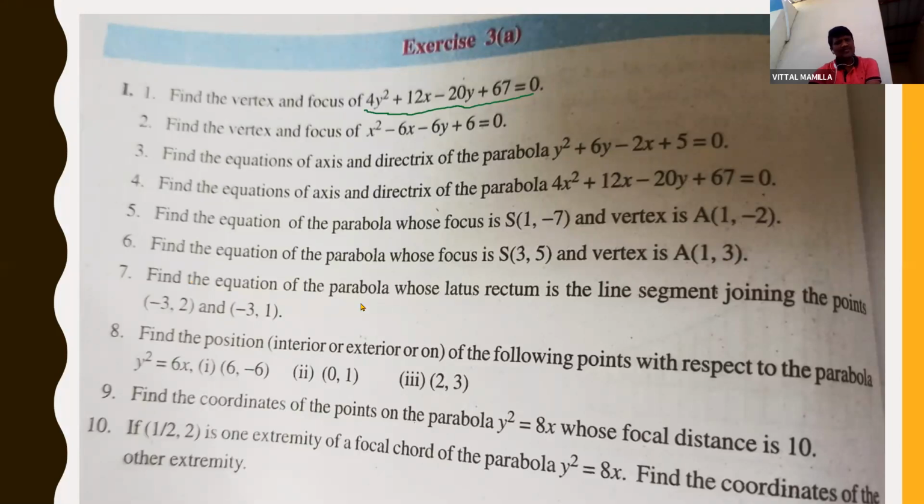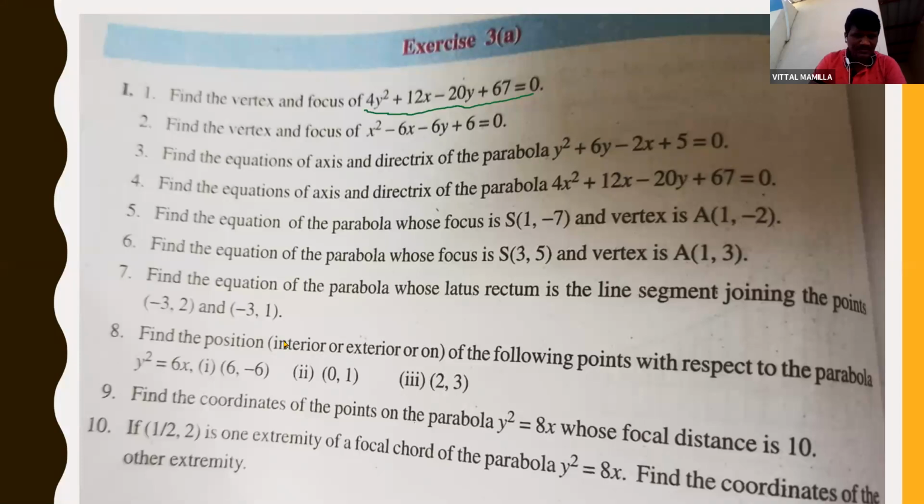And the seventh one, find the equation of the parabola whose latus rectum is the line joining the points. Here latus rectum is given. What is meant by latus rectum? Latus rectum is nothing but the double ordinate which is passing through the focus. So latus rectum endpoints are given. If the latus rectum endpoints are given, find out the focus, then you can find out the equation of the parabola.